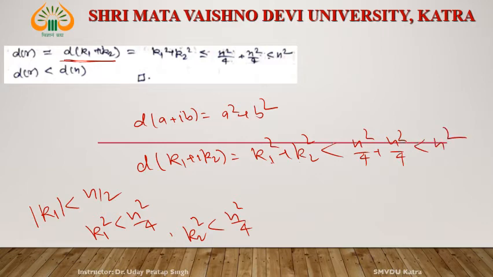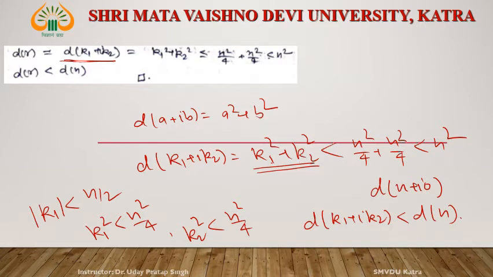Okay, so this is less than n square means what? d of n plus i0. So d of k1 plus i k2 is less than d of n. Okay.